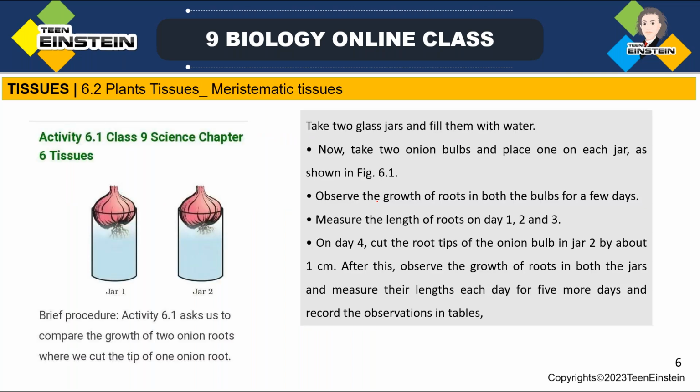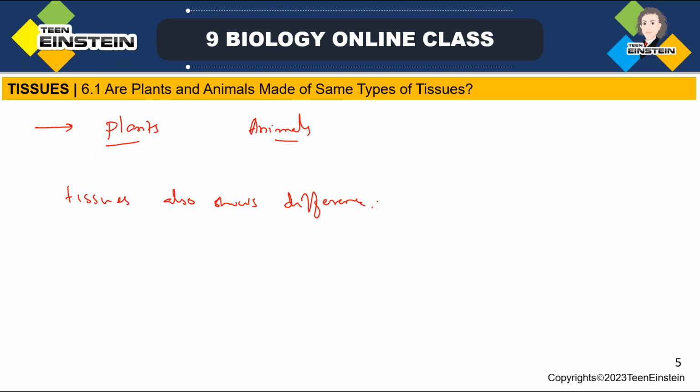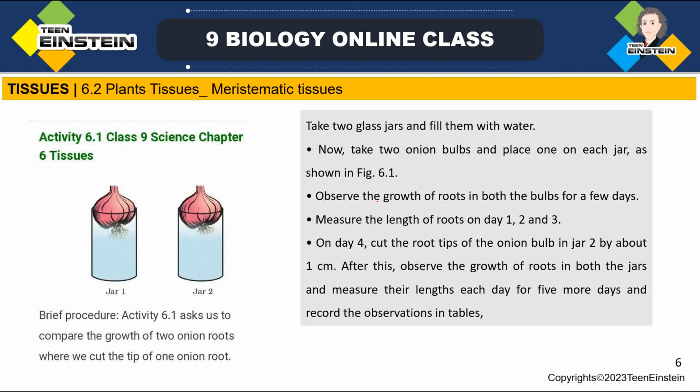Next we discussed an activity about the growing parts in plants. Specifically, we were learning about plant tissues, their growth pattern, and animal tissues. While learning about plant tissues, we said they have some special type of cells or group of tissues which continue in the stage of division throughout their life cycle.